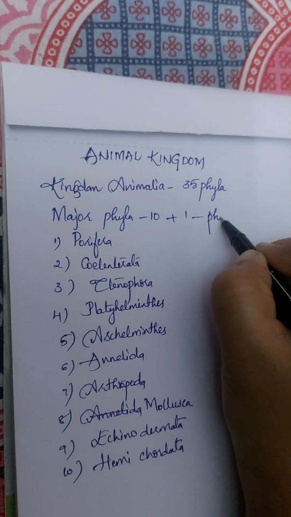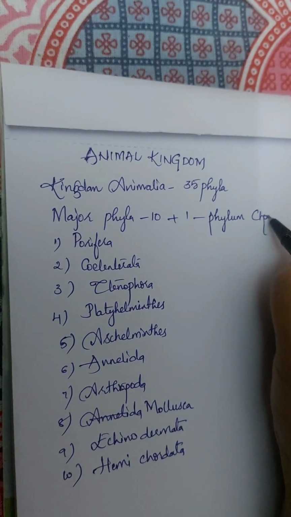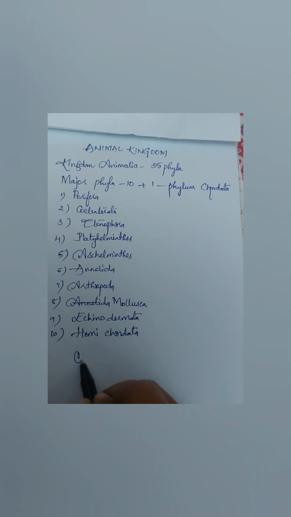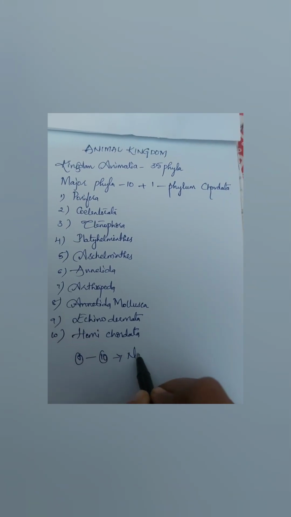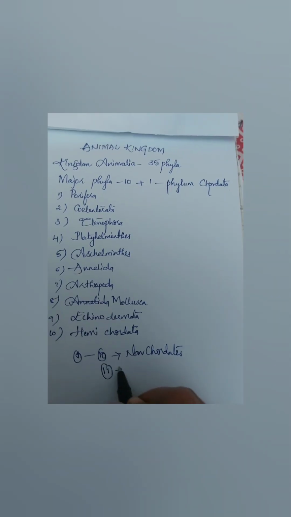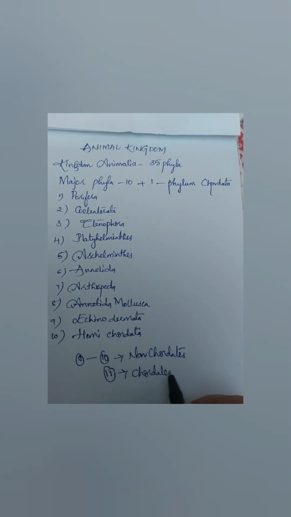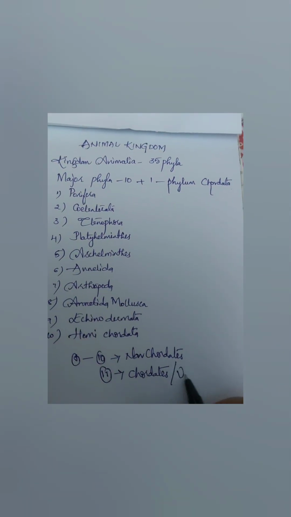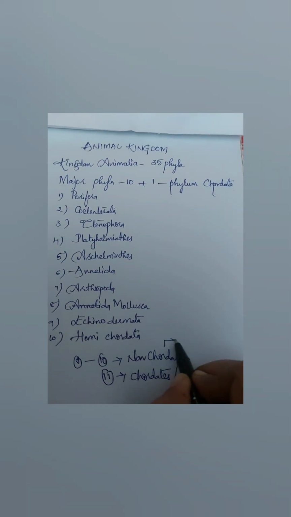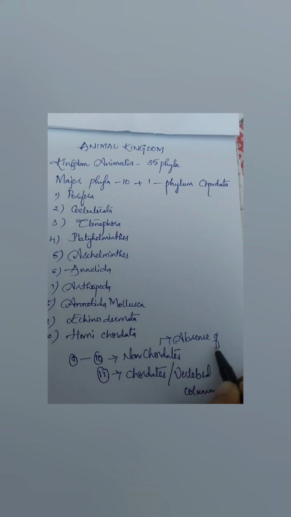So the 11th phylum is phylum Chordata. From 1 to 10 we can call them non-chordates as they do not possess a vertebral column, whereas the 11th phylum is chordate because of the presence of a vertebral column. So non-chordates do not possess a vertebral column.